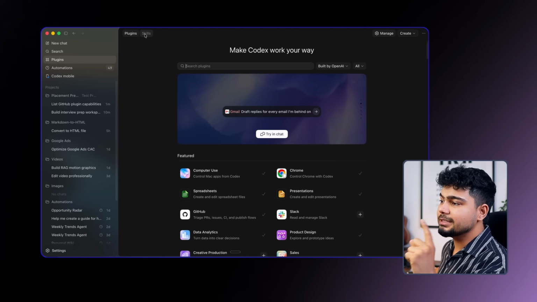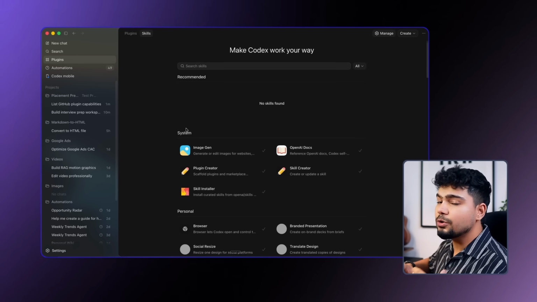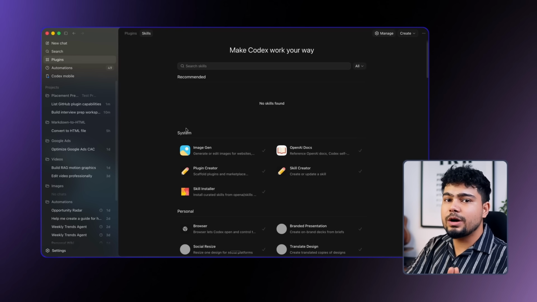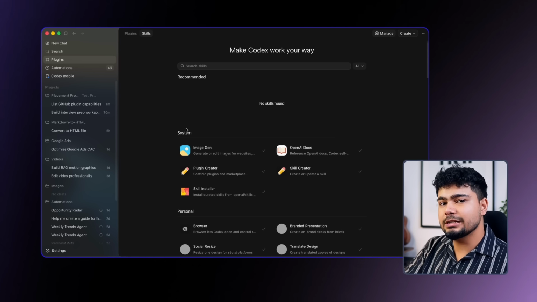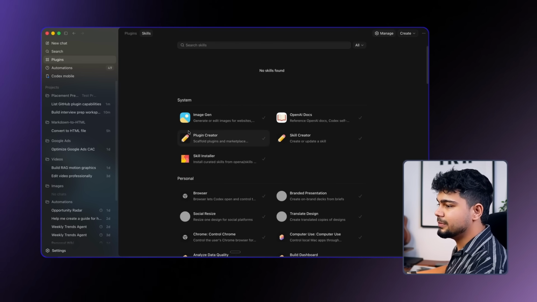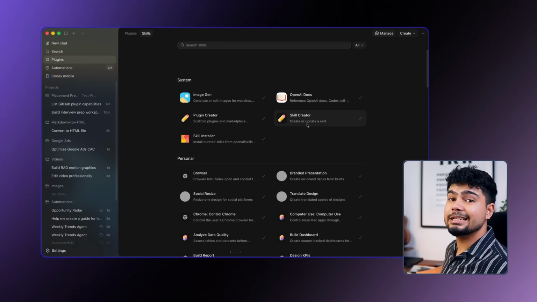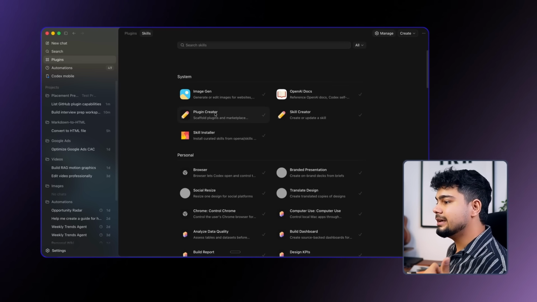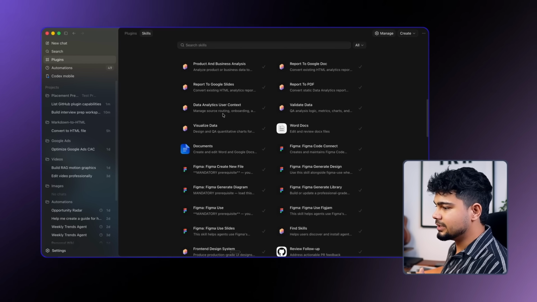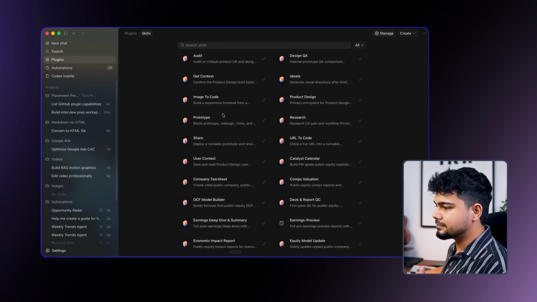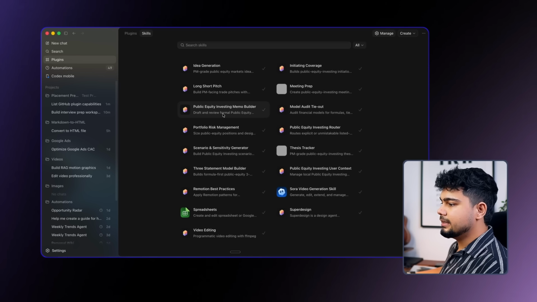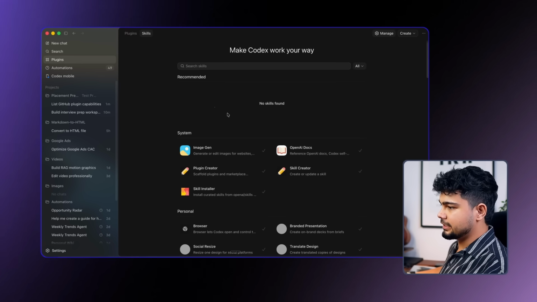So there is one more important thing. If you see on the side of plugins, there is one thing called skills. So skills also get added whenever you add a plugin, and there are standalone skills as well. बहुत सारे standalone skills तुम्हें यहाँ पे मिल जाएंगे, जैसे Imagen का है, OpenAI Docs का है, skill creator है, so you can create your own skills. इसके अलावा plugin creator है, तुम खुद के plugins भी create कर सकते हो, right? So these are all the skills that I have added. As you can see, I've added a lot of skills, right? And it can help you do a lot of things using this.